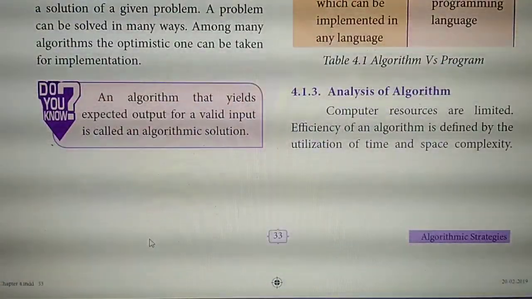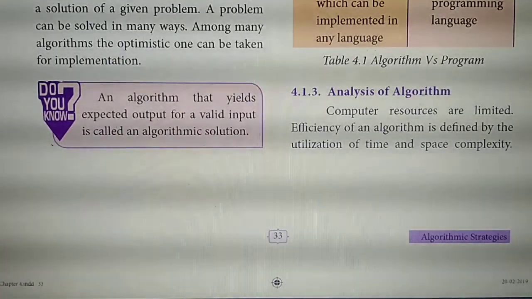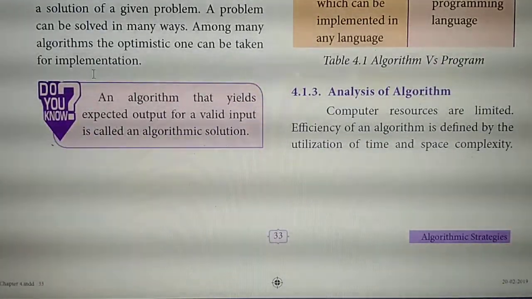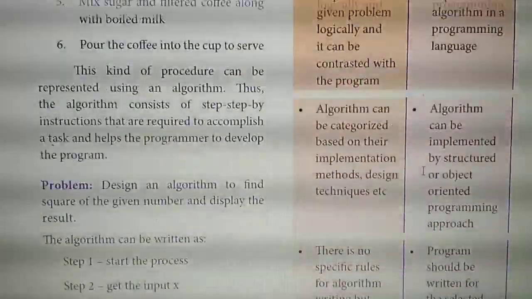Then page number 33. Define algorithmic solution. Here you write. Define algorithmic solution. So these 3 lines you mark. Okay. Define algorithmic solution. Have you all marked? Then this question.